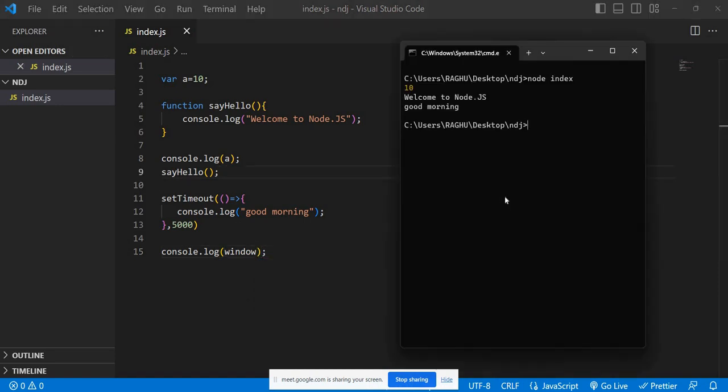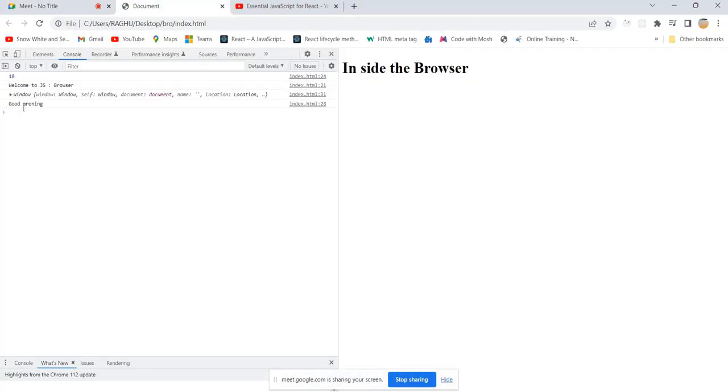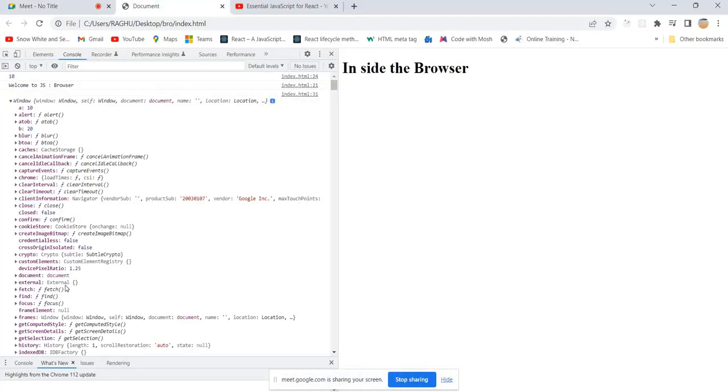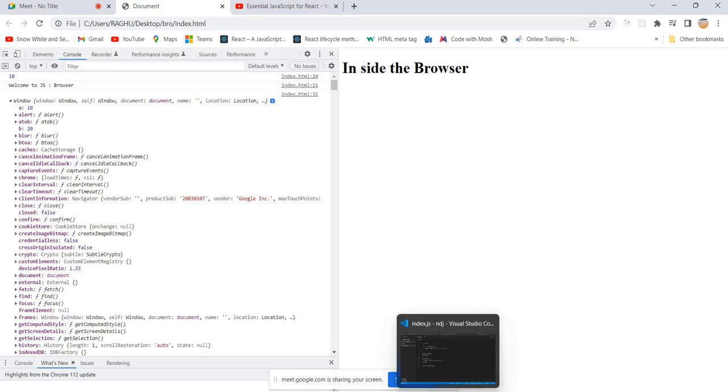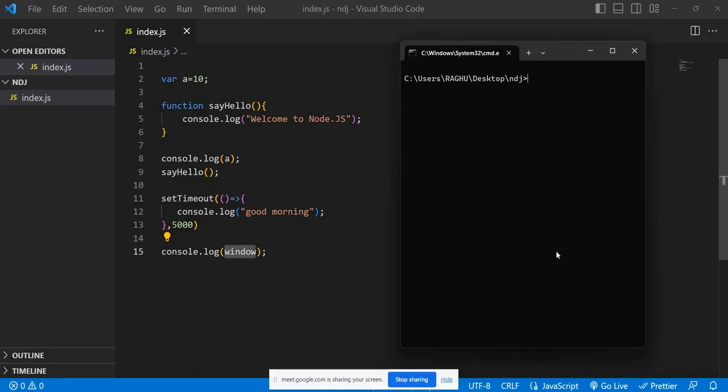Now, if you do this in a browser, whenever you do console.log window, it provides a big object for us, right? So what you observe here inside the document, just expand it. It's a big object, and here you can find everything: clear interval, set timeout, set interval, everything is there. But whenever you are running JavaScript inside the Node.js environment, will we get a window object or not?